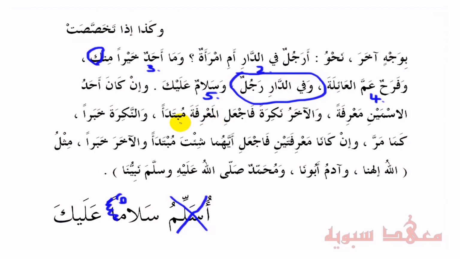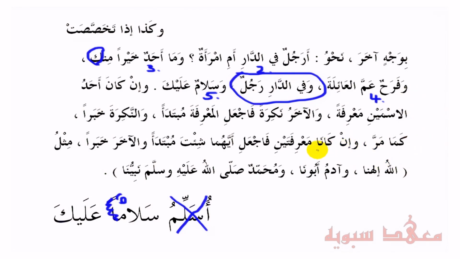So for example, we have the word Zayd and we have the word Talib. Zayd is definite, Talib is indefinite. Then we make Zayd the mubtada. Zaydun Talibun. And you make the nakira khabaran, obviously. The default state of each. Kama marra. Like what came before, what was discussed before.